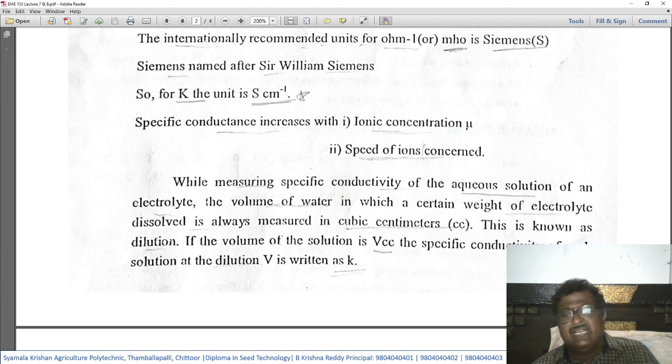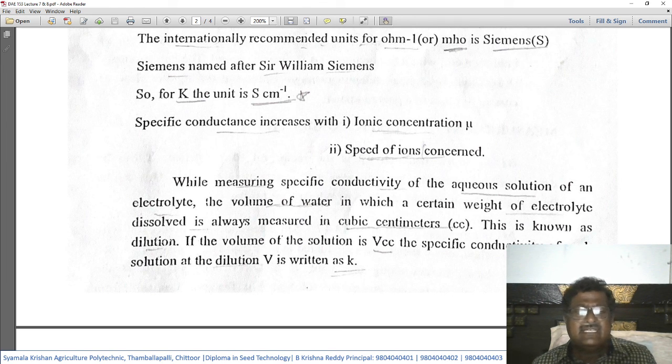What it means is, when any electrolyte substance is dissolved in water, where the solvent is water, then it is referred to as an aqueous solution. So the aqueous solution is also measured in terms of cubic centimeters. This is known as dilution.